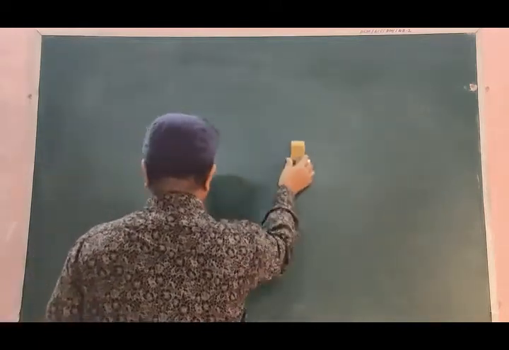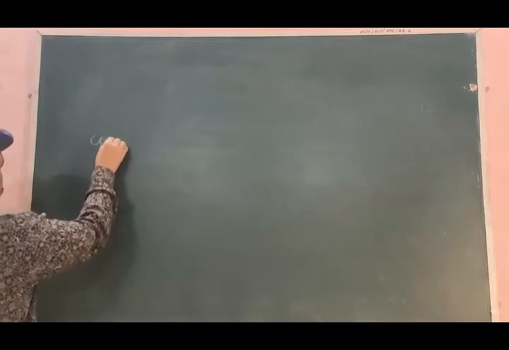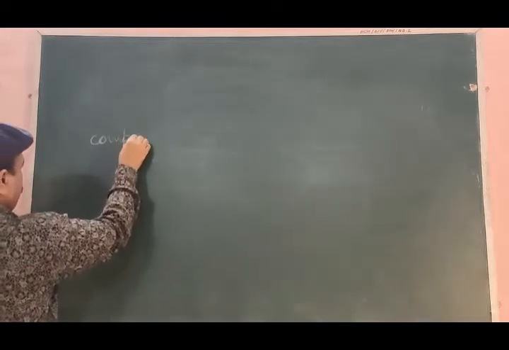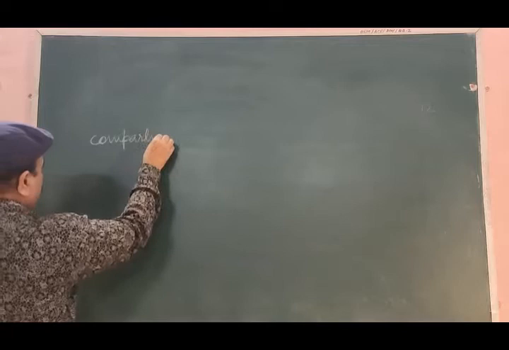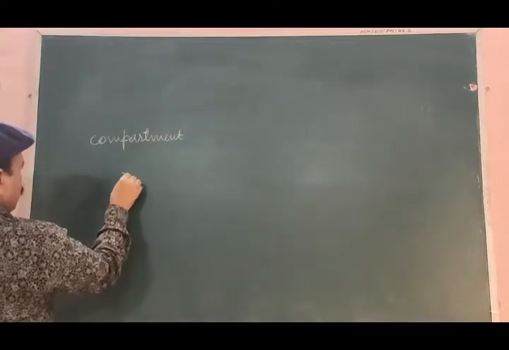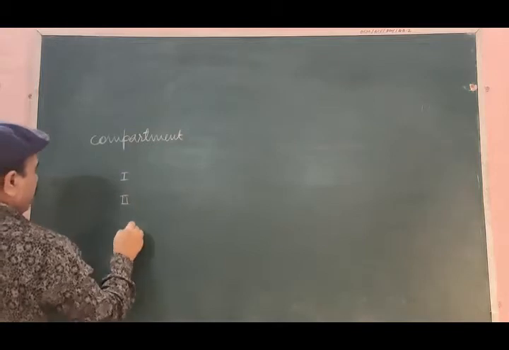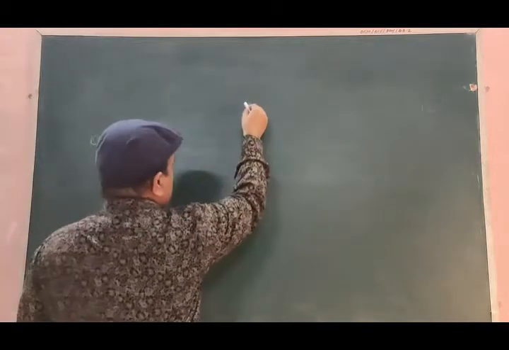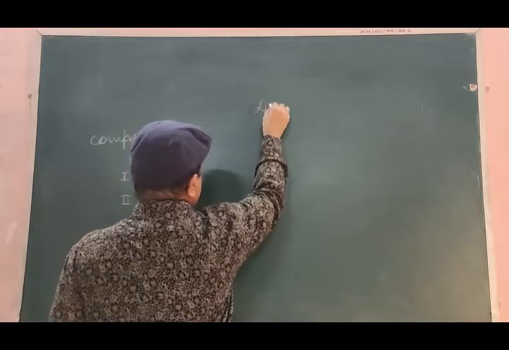Let me go for a table. First column about the compartment. Compartment 1, compartment 2, and distribution of the particles.